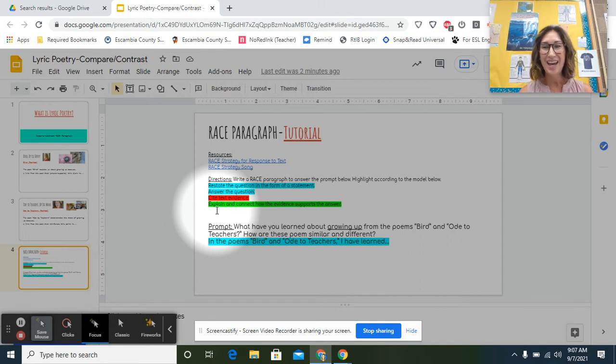Sorry about that. Now you have to explain and connect how the evidence supports the answer. This sometimes is tricky, and we really have to connect our analysis with the evidence, because at that point you go, so what? You said how this poem is about growing up, and you gave some evidence. So again, what's your point? This is just confirming that point, okay? Now, we'll make that kind of a sage green there. And then we will address how these poems are similar and different. And we'll talk about the theme. We'll do a little analysis, and then we'll answer that with Tiffany Blue again.